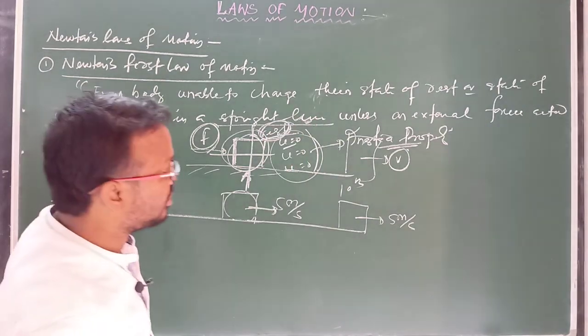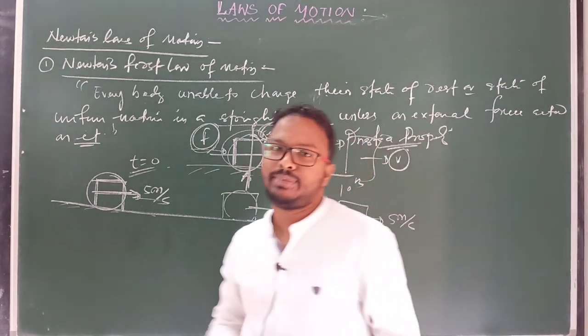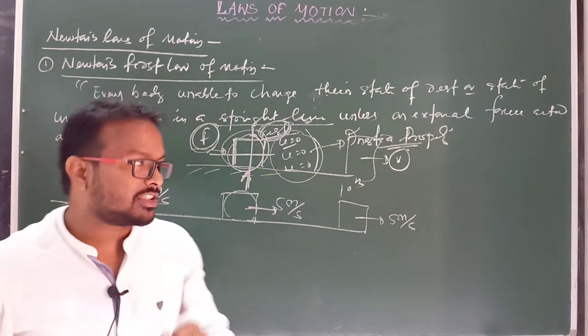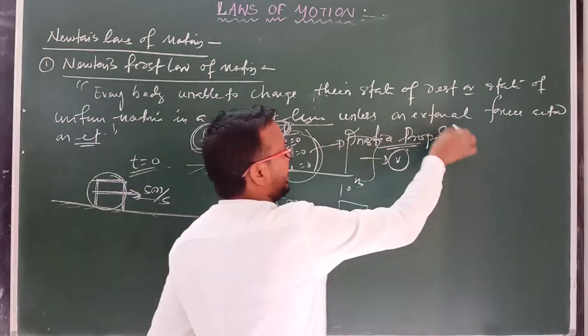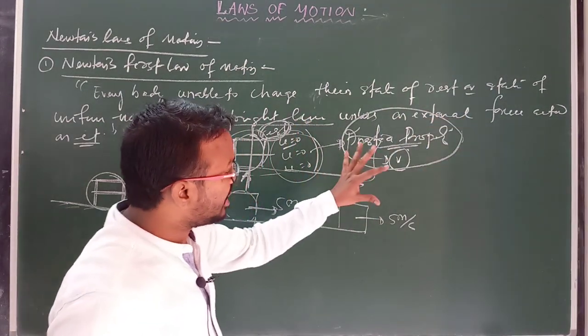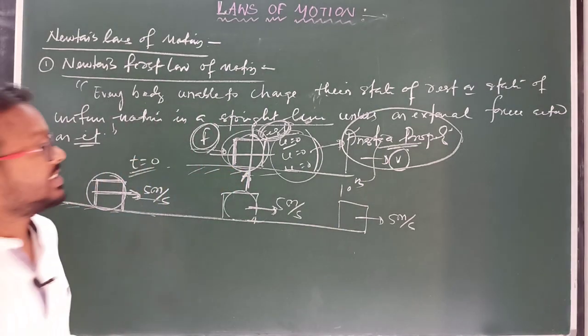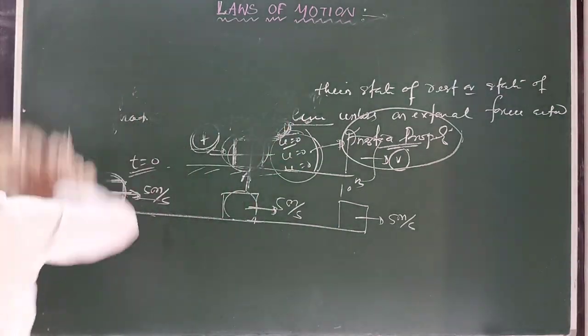Clear? So there is an external agent. That external agent is known as force. This is known as Newton's first law of motion, and Newton's first law of motion describes the inertia property of a body. So what is the meaning of inertia? Now let's start. What is inertia property of a body?